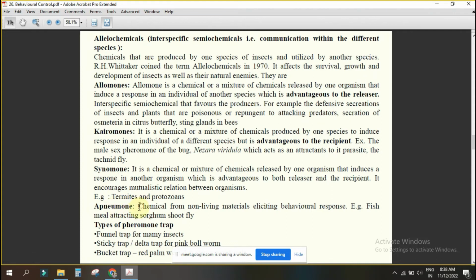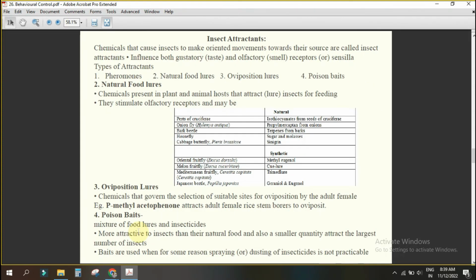Yes, sir. That means how can we write? Chemical from the botanical plants eliciting behavioral response in the insect is known as what? Parapheromone. Understood? Yes, sir. So how can we utilize these things? We can go for pheromone traps, yes or no? And we can kill them. Understood? Yes, sir.